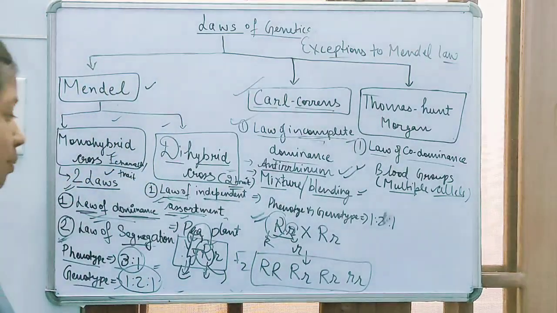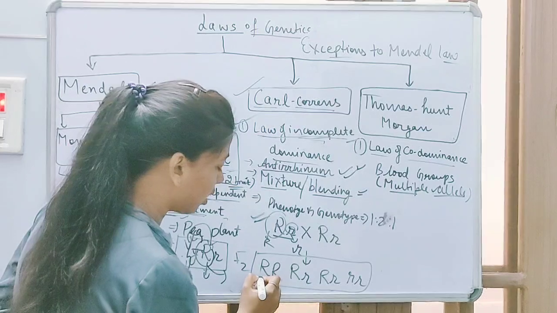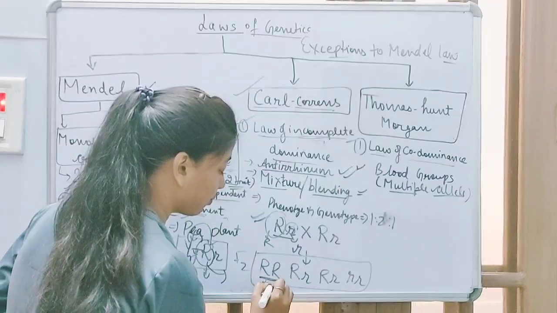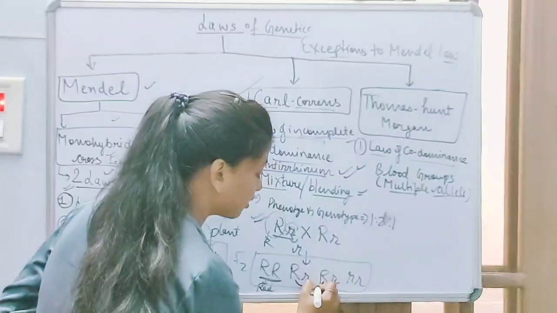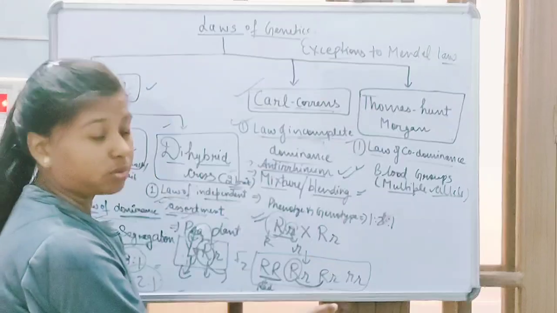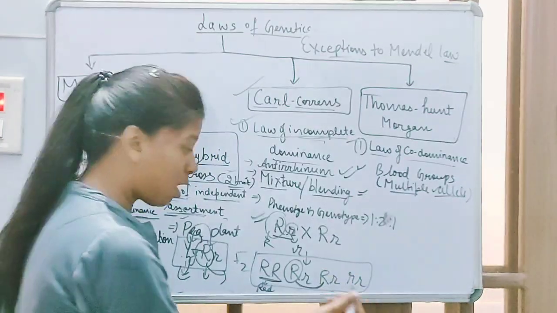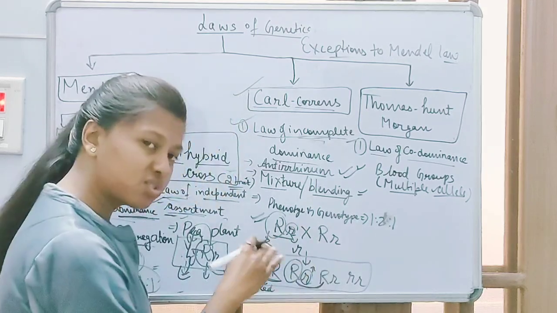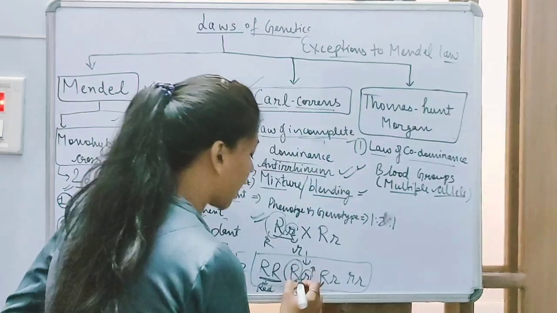So what will happen? These are in a homozygous state and will form red flower. These are in a heterozygous state. However, the red allele is not completely dominant. So in a small amount, small r will express, and that way it forms a mixture, an intermediate form, that is pink.